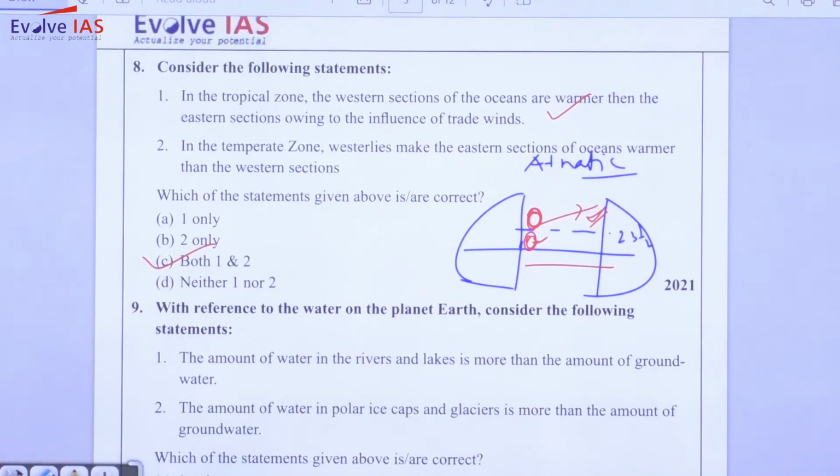If confusion remains, just try to recall the ocean currents. In the Atlantic, just try to look out at the Gulf Stream. Is the Gulf Stream warmer or cooler? And in case of the eastern section, look out particularly at the North Atlantic Drift.